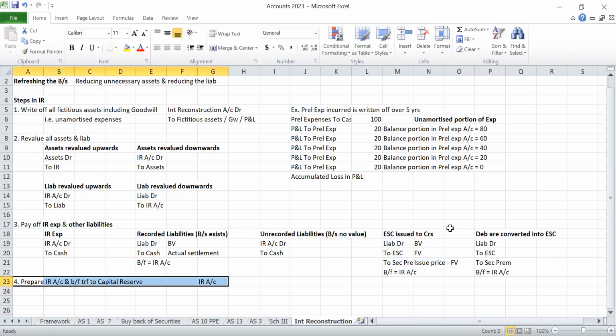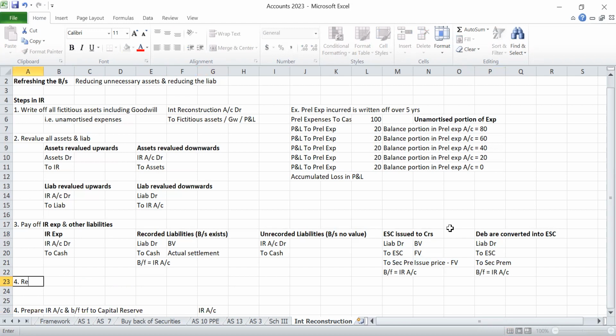Sorry, one more point is there: record the sacrifice made by creditors and shareholders. I already told that we reduce assets and reduce liabilities.